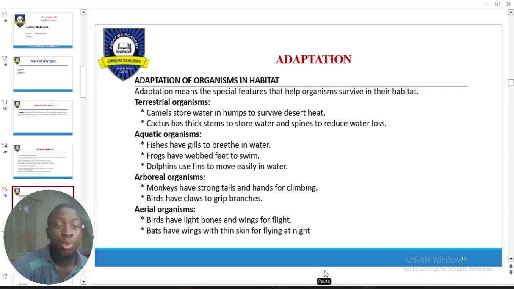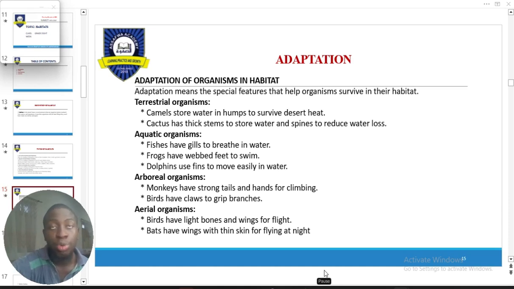All right, for our terrestrial, on land, we use camels specifically, especially in class, where we say they have humps that help them to store water and to survive heat. You understand? Also, I'll talk about their thick skins and the nature of their hooves. Then the cactus as well. You notice that the cactus has a special leaf. This special leaf helps them to store and hold what? Water.